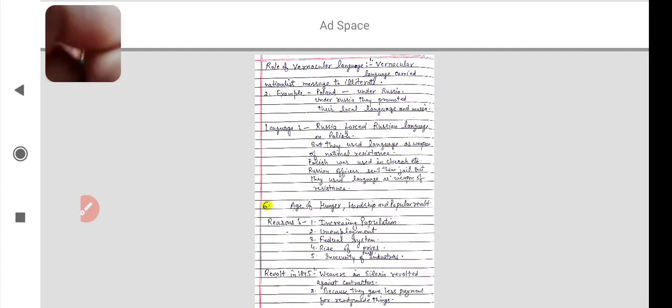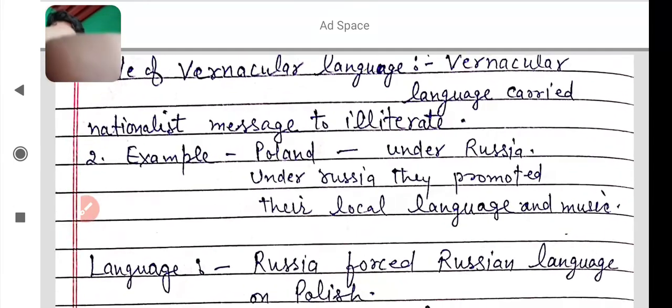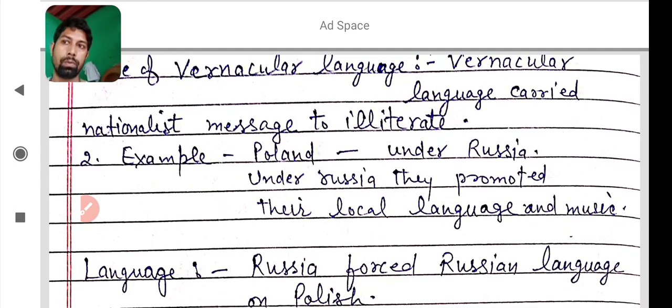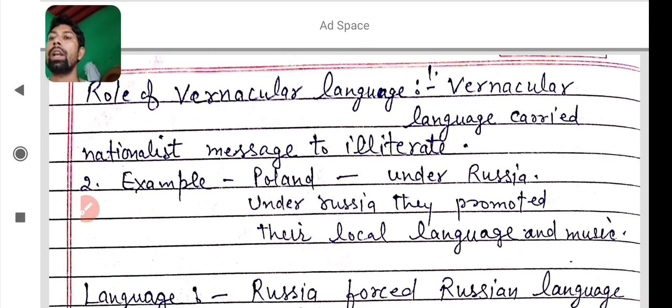And the next point of today is the role of vernacular language also. In culture, firstly you learned that romanticism played an important role to grow nationalism. There are three major points included in that answer. First, in culture, romanticism played an important role, and then vernacular language. You know that vernacular language here means the local language. For example, in Haryana, Haryanvi is a vernacular language.